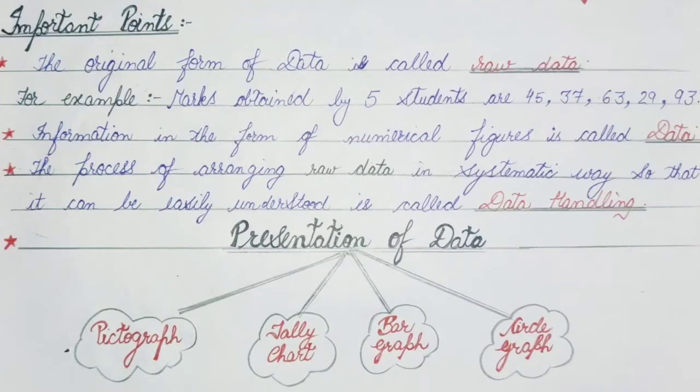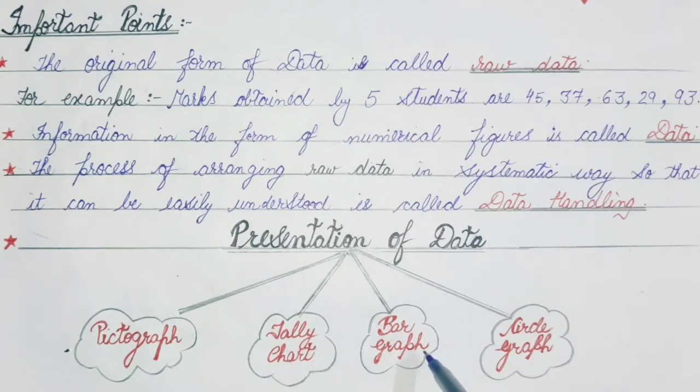Data handling is done through different kinds of graphs which help us in comparing or contrasting the information presented. There are many ways to represent our data. First is the pictograph, in which we represent our data in the form of pictures. Second is the tally chart, in which we represent the number of things in each category with the help of tally marks.